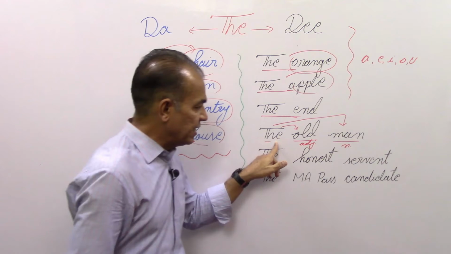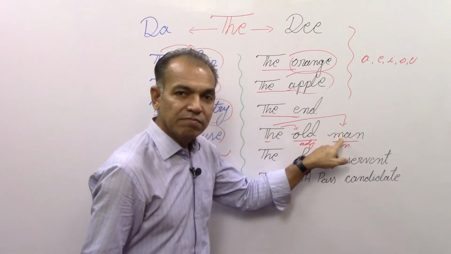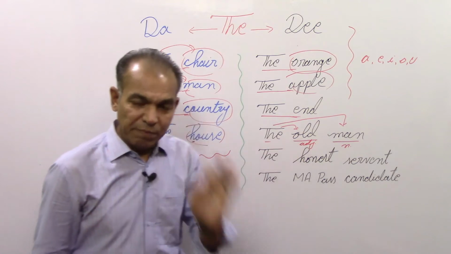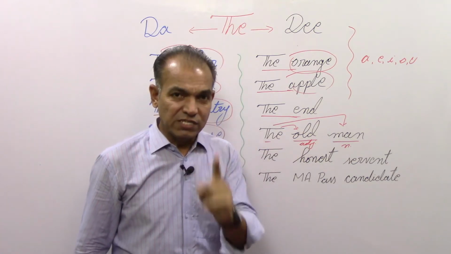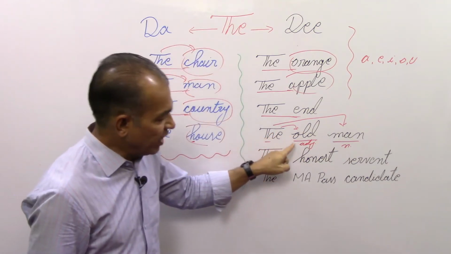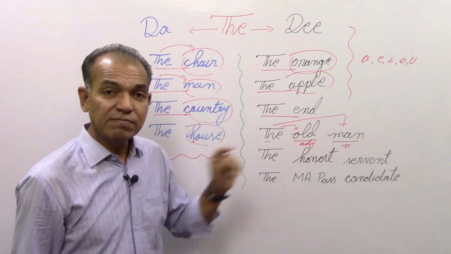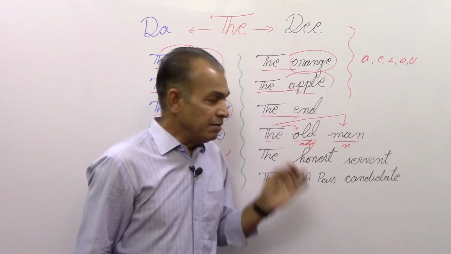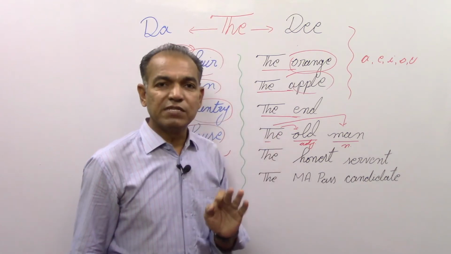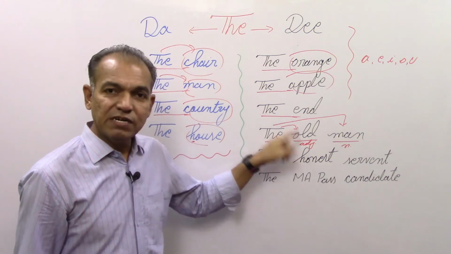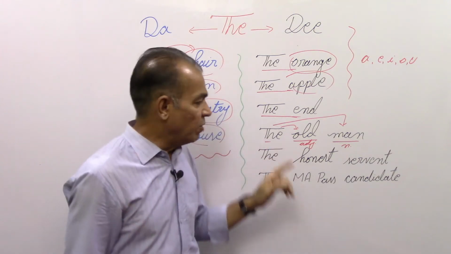We are to pronounce it here "the" because of M, or "thee" because of O. So keep in mind that we have to just see one thing, that the word which is coming just after the article, if that word begins with a vowel, we will pronounce it "thee", and if that word begins with a consonant, we will pronounce it "the".